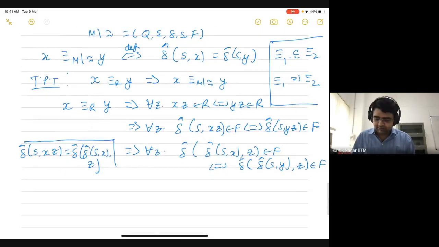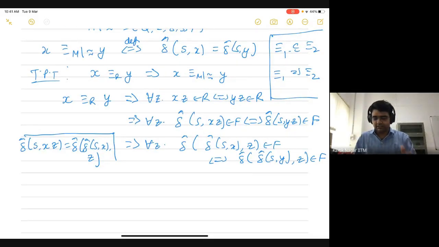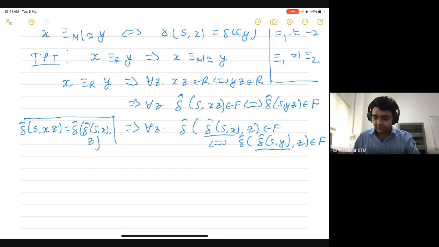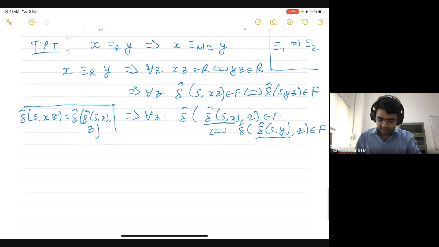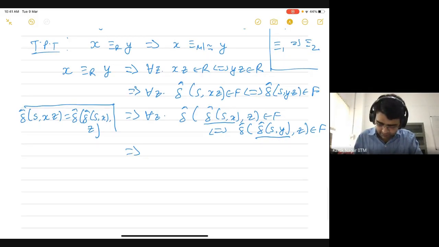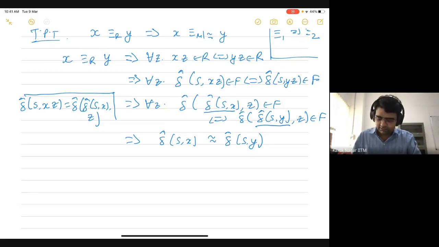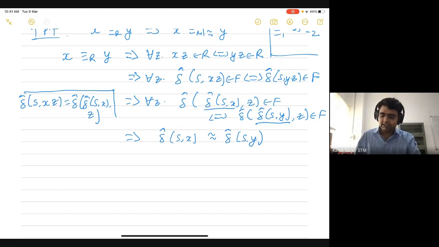Okay. So here we have something similar. We are saying that for all z, there is no distinguishing string between these two states, in the sense that if a string z takes this state to a final state, then it will also take this other state to a final state. So this means that delta hat of s comma x must be related to delta hat of s comma y by this relation that we defined on states of the automaton.